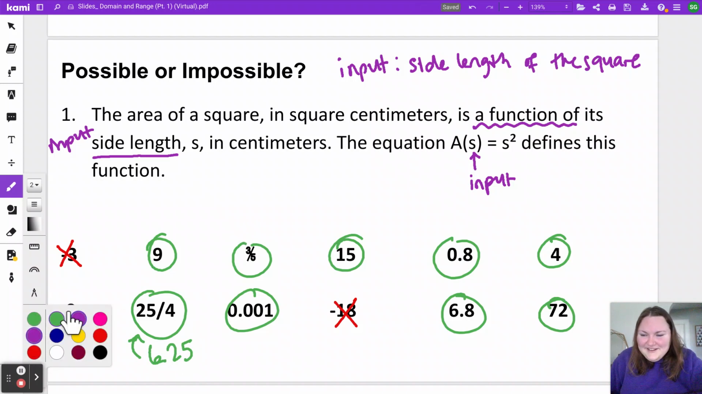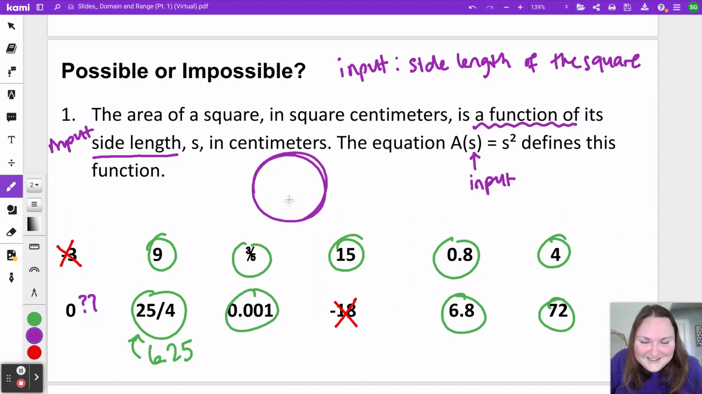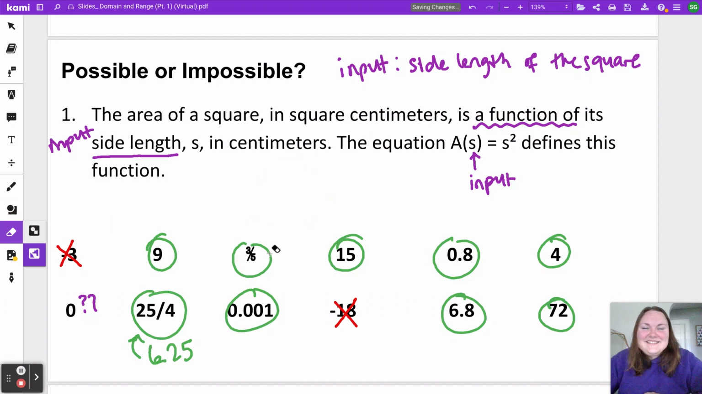This 0 here, some people understandably have questions about the 0. Could you have a square where the side length is 0? It sounds silly. Generally, we do consider 0 as a possible input, though, because if I show you this on the screen and ask you, measure this square for me right here, well, there is no square right here. So we could say not having a square is the same thing as the side length being 0. 0 just means there's no square.